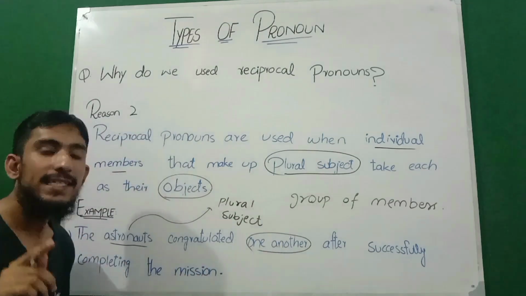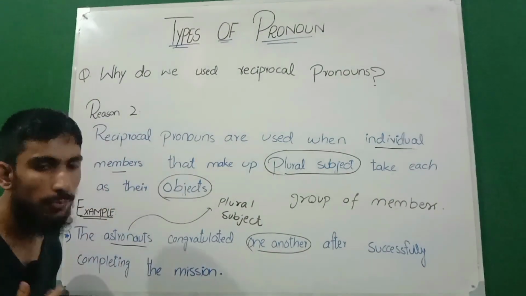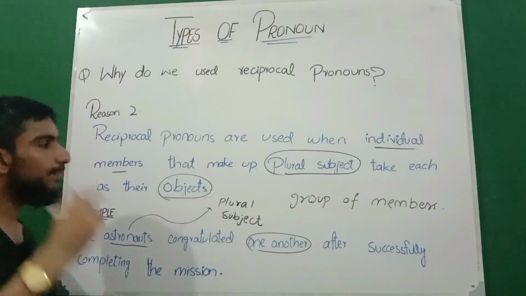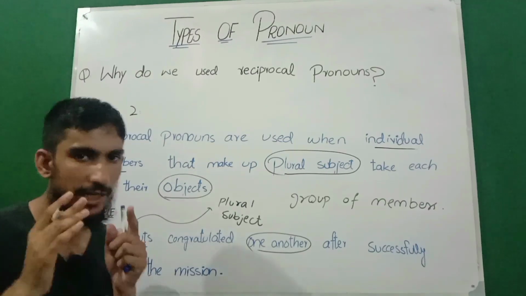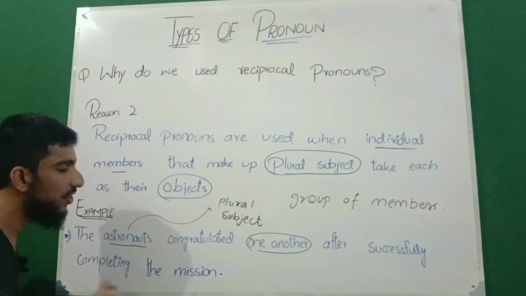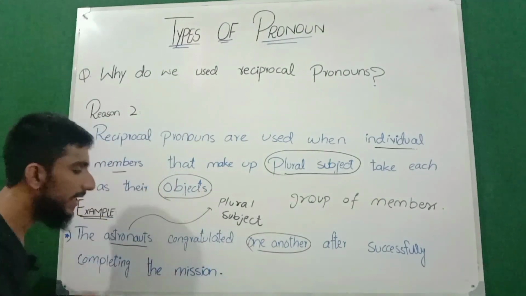Hope you understand the second reason why we use reciprocal pronouns in English grammar: reciprocal pronouns are used when individual members that make up a plural subject take each other as their object. Look at the example: the astronauts congratulated one another after successfully completing the mission.